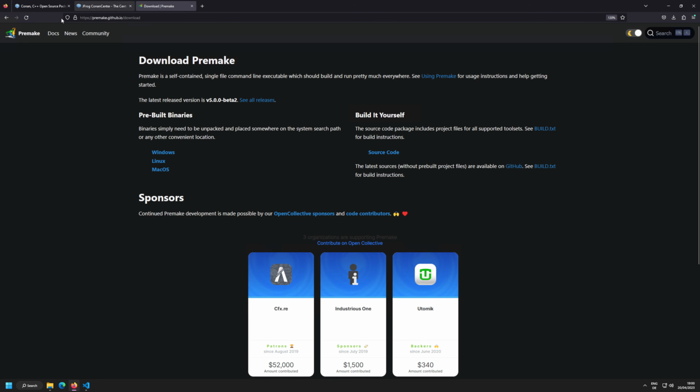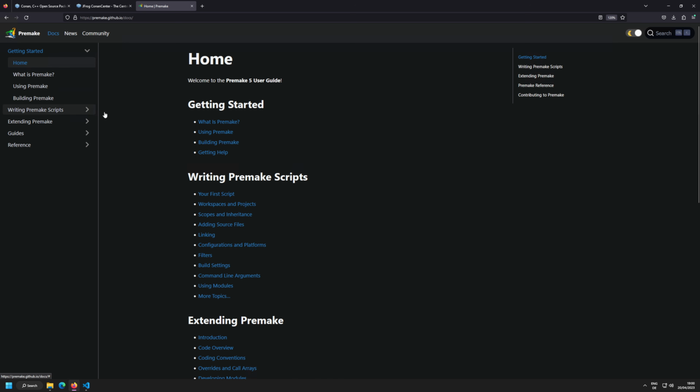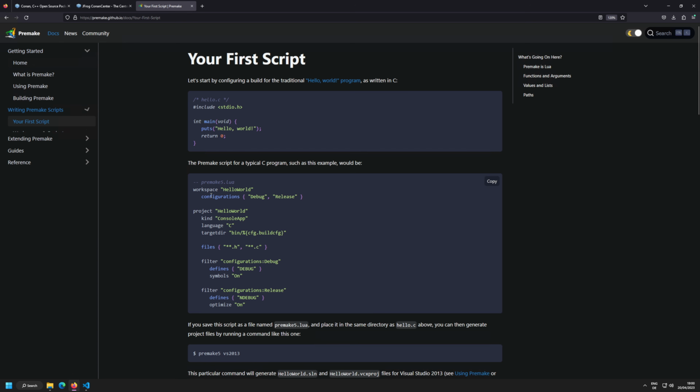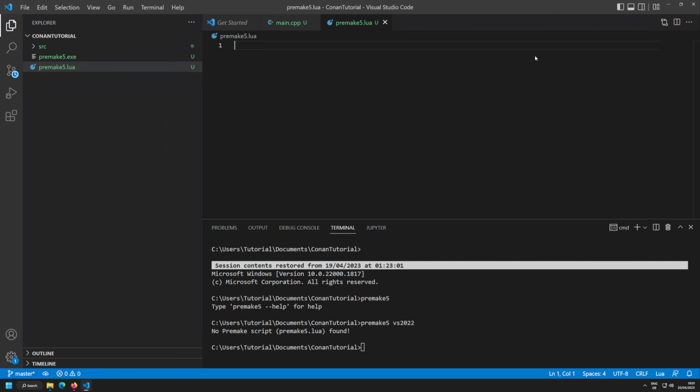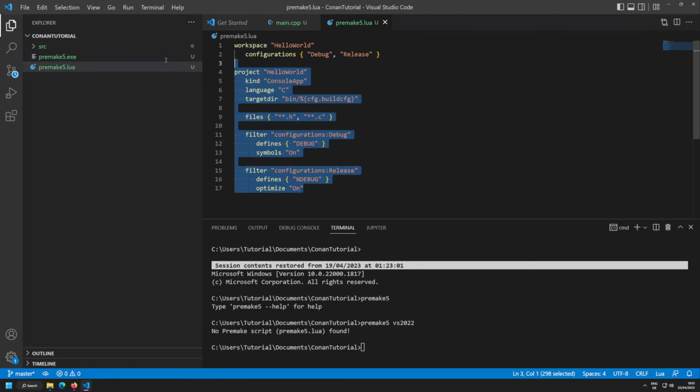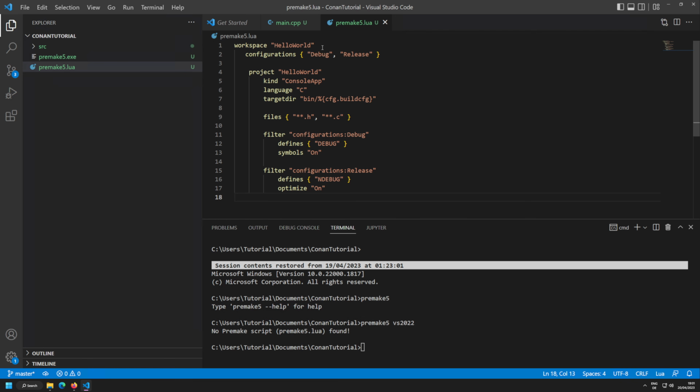Since this video is not about Premake, I am just going to copy their minimal working example here from Premake. You do not really need to understand how Premake works. It's just used here as a tool. I do want to make a few changes, and I'm going to tell you how this is working.